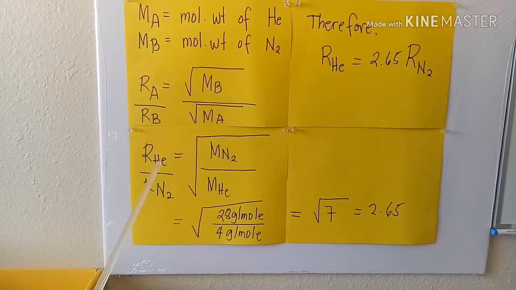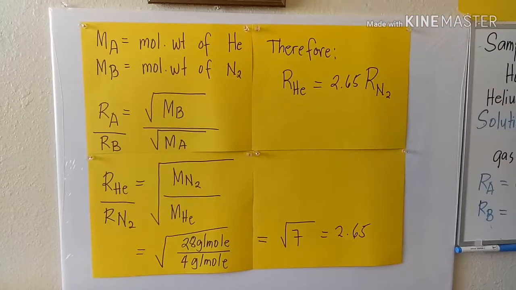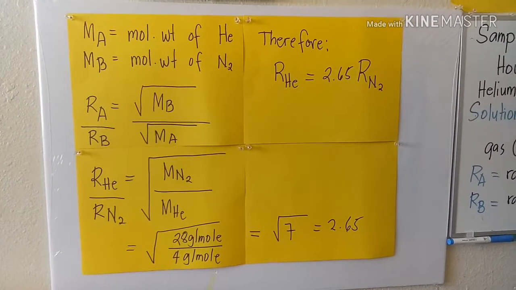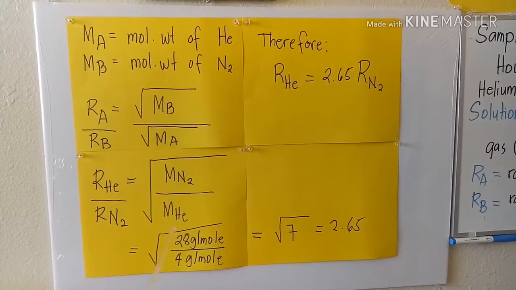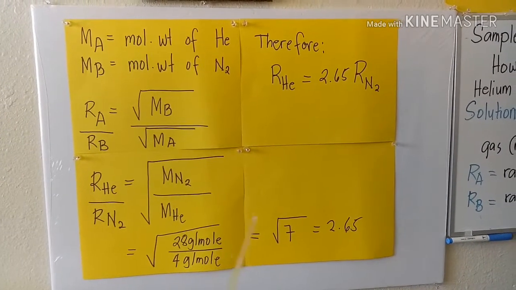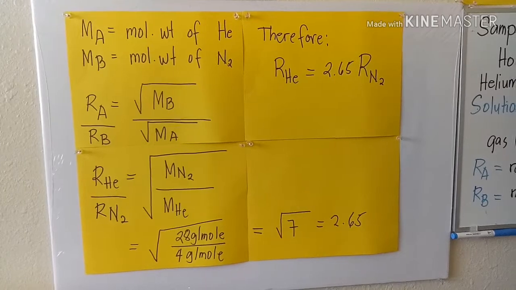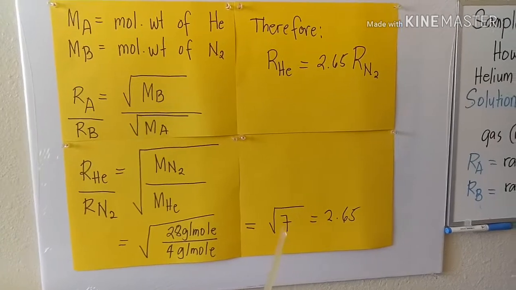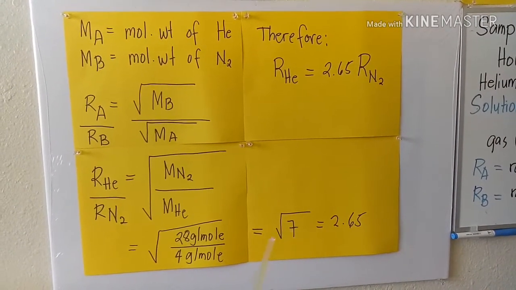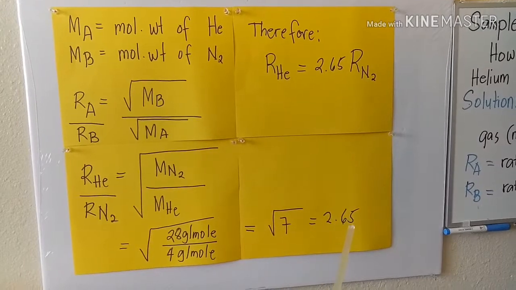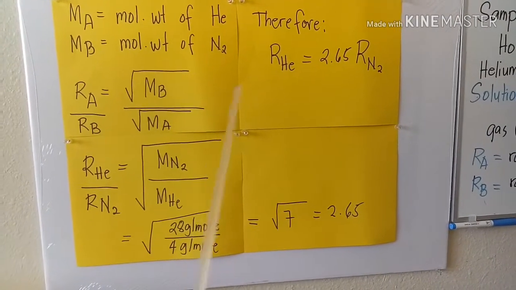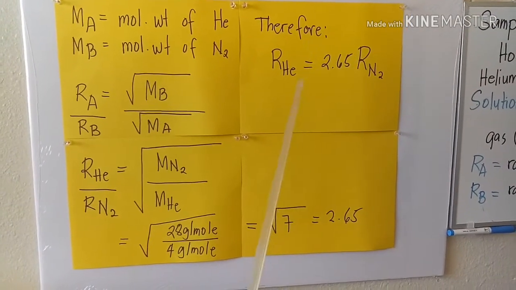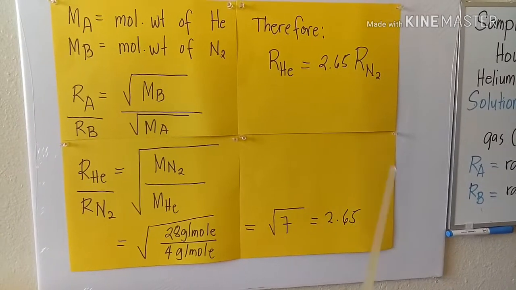And then for helium, we have the atomic weight of 4 grams per mole, so that will be our denominator. Alright, so what you're going to do is divide 28 by 4. Of course, you have to cancel out grams per mole and grams per mole, and then divide 28 by 4, so you will get the square root of 7. And then you extract the square root of 7, that will give you 2.65. Therefore, the rate of diffusion of helium is 2.65 times faster than the rate of diffusion of nitrogen.